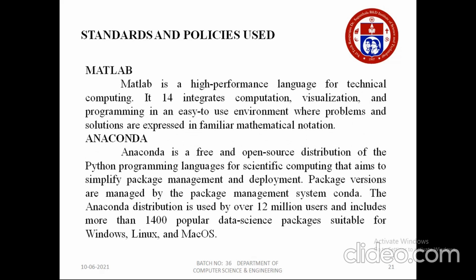The tools we use are MATLAB and Anaconda. In MATLAB, we use Python to test and train the data, whereas in Anaconda we use the Anaconda prompt to show the result in a folder.